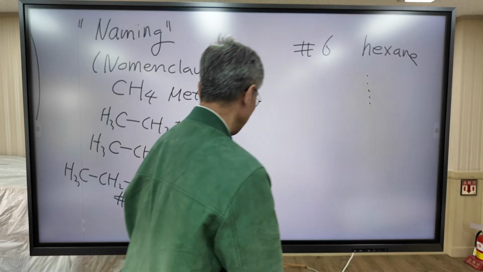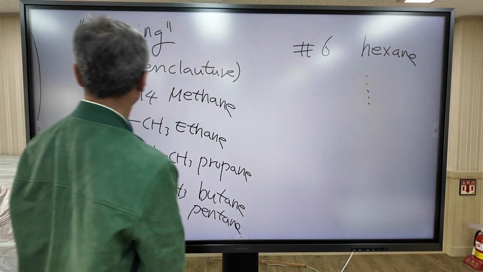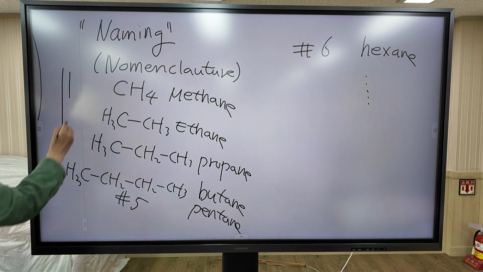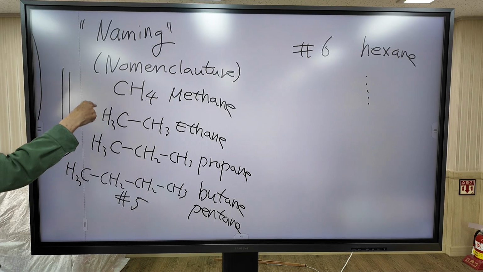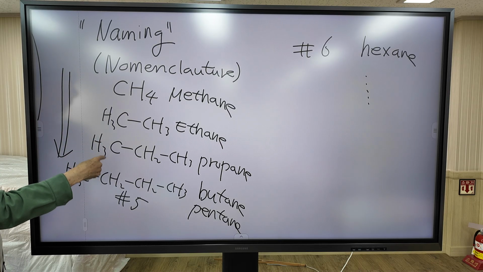As you go down the column, the number of carbons increases.